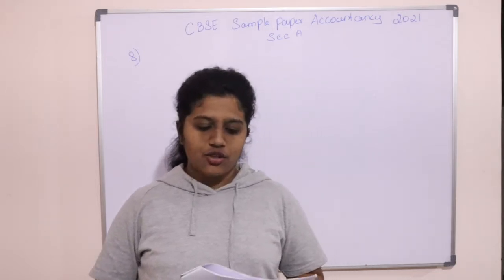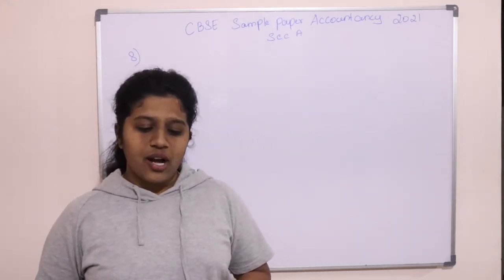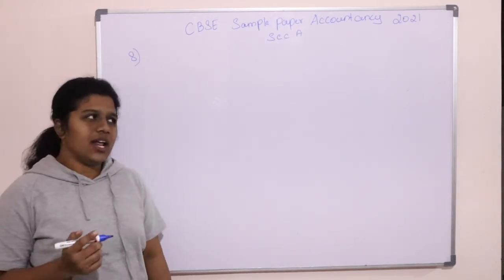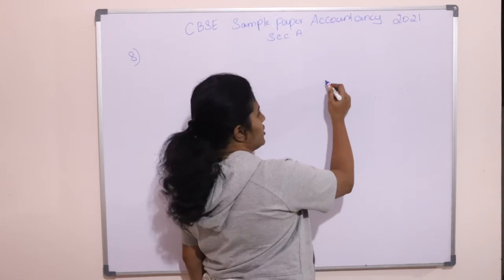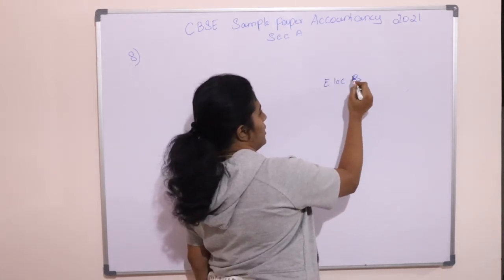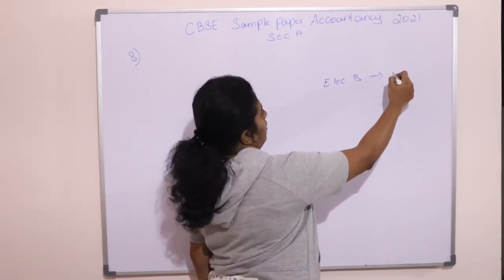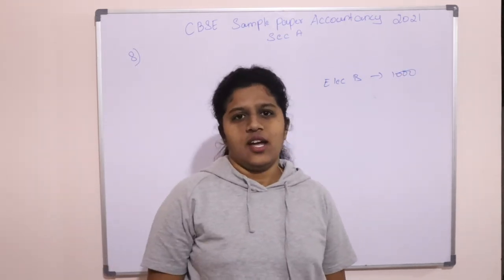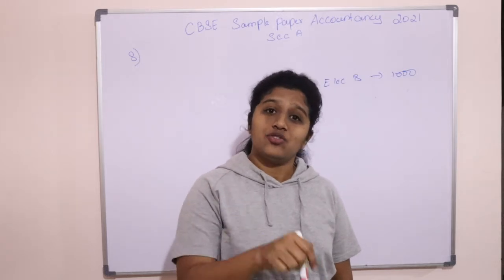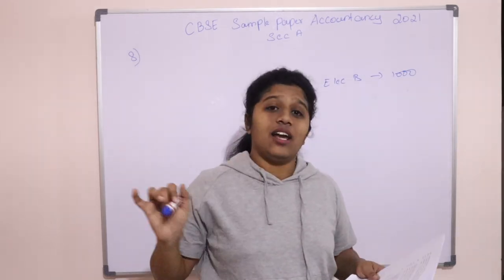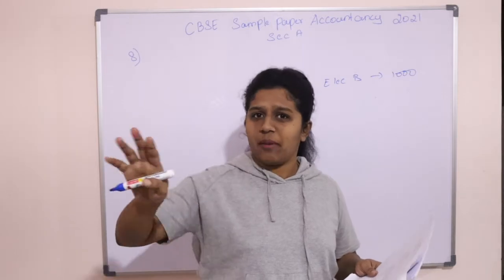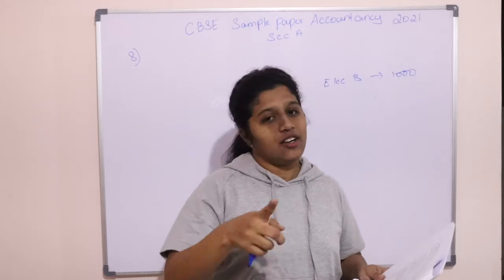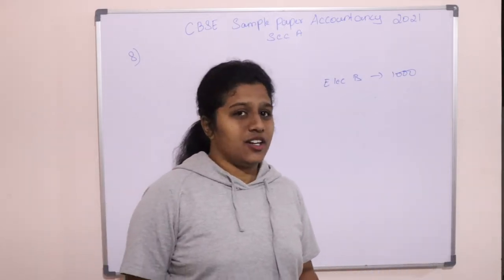At the time of reconstitution of a partnership firm, recording of an unrecorded liability will lead to. Now, for unrecorded liability, I will give you an example. Imagine you are going to pay an electric bill for 1000, and you forgot about this expense. Now you realize that the electric bill has to be paid. So that's an unrecorded liability. There is a liability for you for payment. One electricity bill was outstanding, but you didn't realize that you have to pay that. That is unrecorded. Now if you realize, it is a burden for the partners, right?